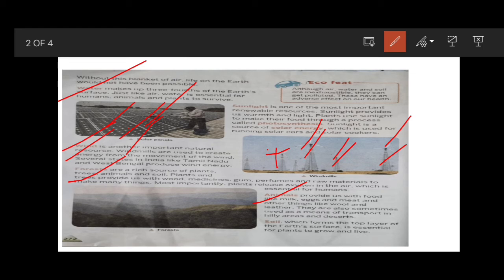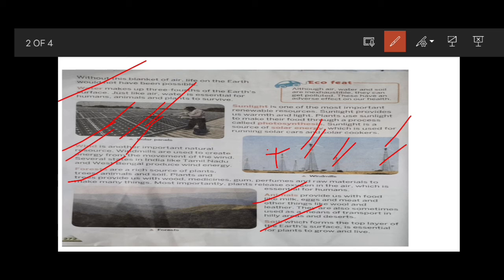Next, soil, which forms the top layer of the earth's surface, is essential for plants to grow and live. So the top layer of the earth's surface, the topmost portion, is called the soil. If there is no soil, no plants can grow and live.